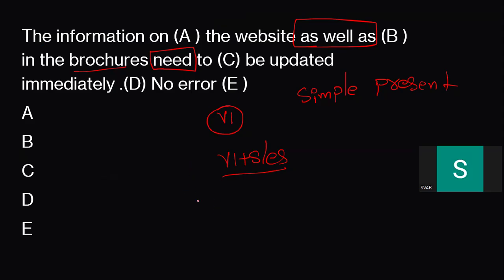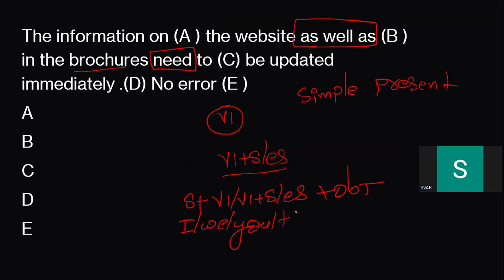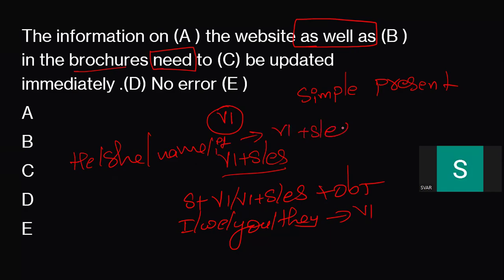Fine. So how about the syntax here? Subject plus V1 or V1 plus S or ES plus object. Now, if your subject is going to be I, we, you, they, or any plural names, two names, in that case you have to use V1. But if it is he, she, or any name, or even in case of it, you have to use V1 plus S or ES. Fine.